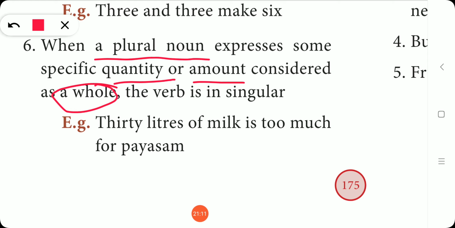So look at this example, 30 liters of milk. It is a plural noun. Okay, it is expressing some specific quantity. How much quantity? 30 liters.